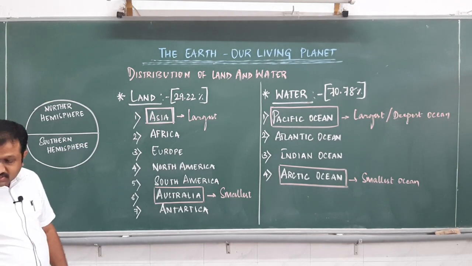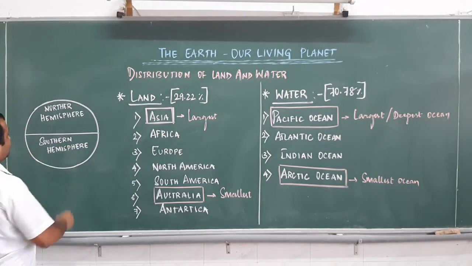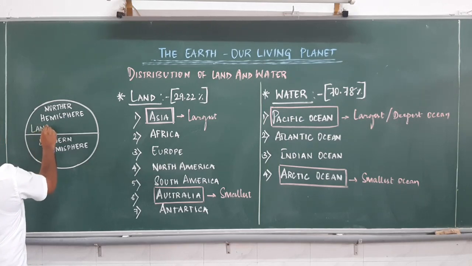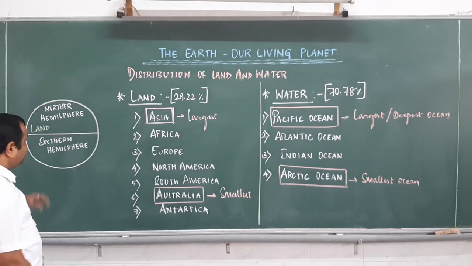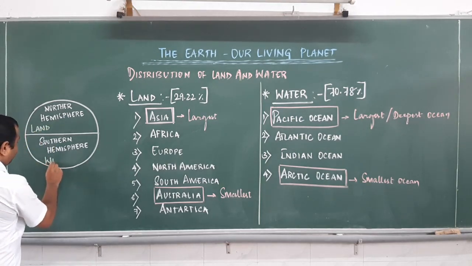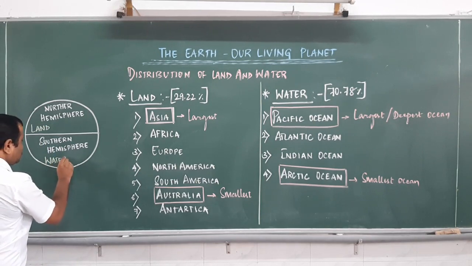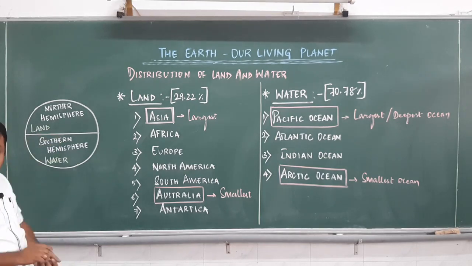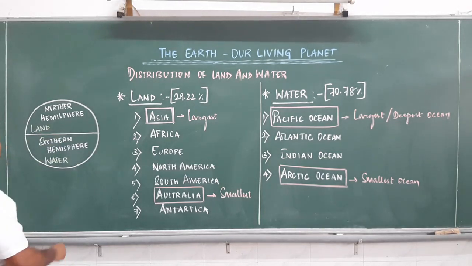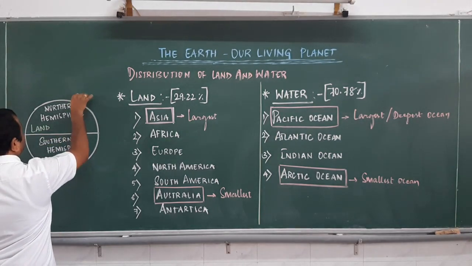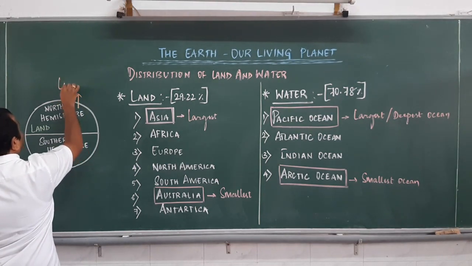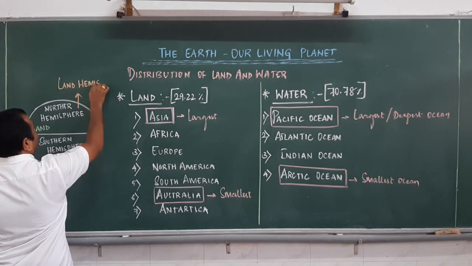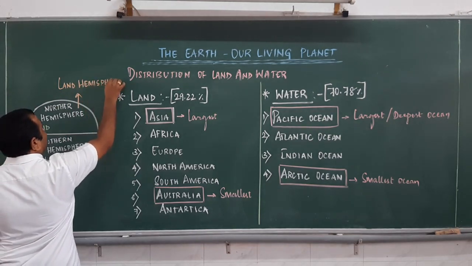Isn't it? This northern hemisphere contains more of land, whereas the southern hemisphere contains more of water. So therefore, the northern hemisphere we can also call the land hemisphere.